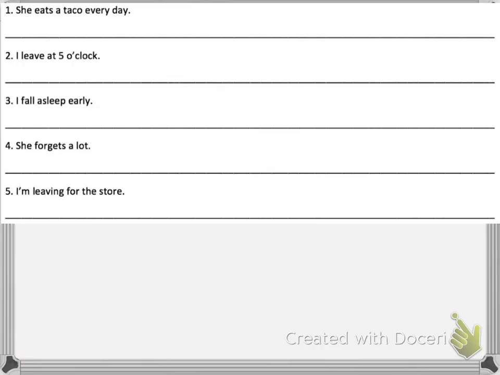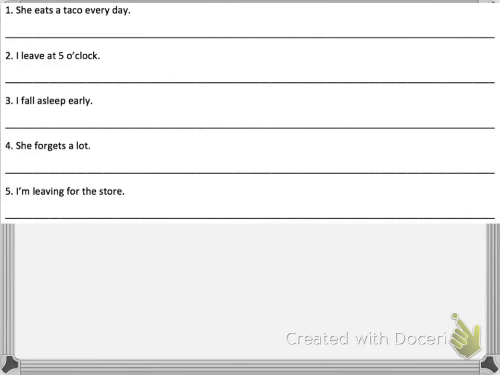Okay, for the practice here, we're going to do the first 5 together, and then I'm going to have you finish up the last 5 yourself, okay? So what we need to do here is just translate. The problem is some of these verbs are reflexive that we're going to use, and some of them are not. They incorporate a lot of vocabulary, even from the past 2 years that you've been learning. So we have to put a lot of things together here. So let's first decide if they're reflexive or not, and we'll just put an R or an N at the front. So, número uno, she eats a taco every day.